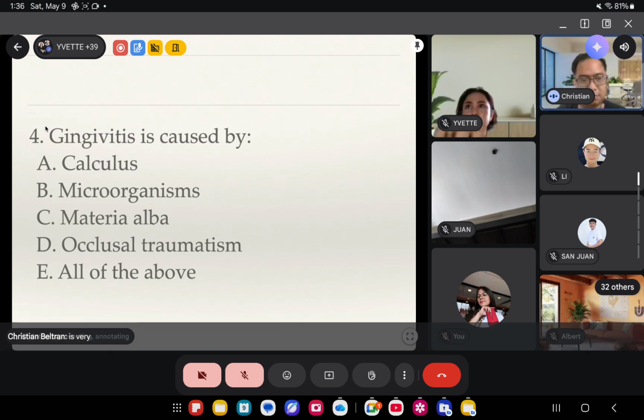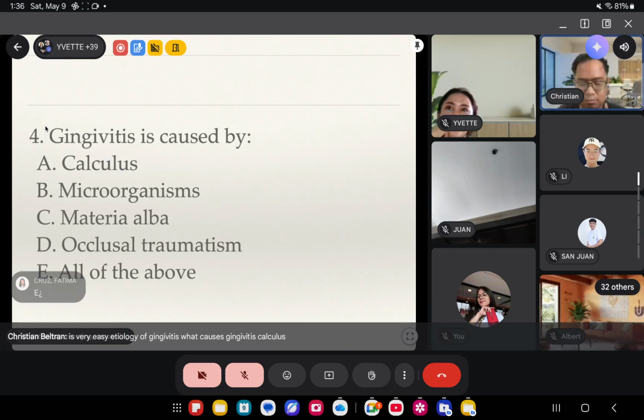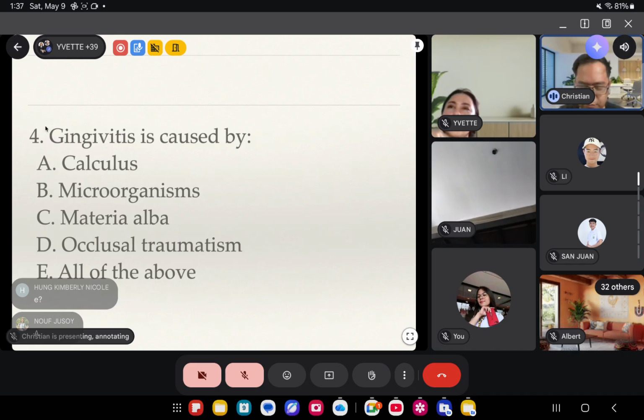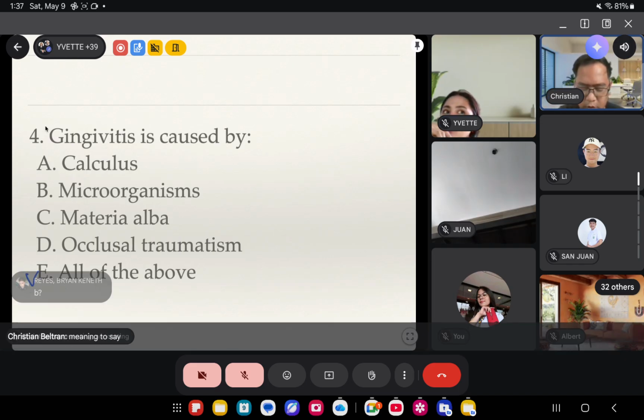This is very easy. Etiology of gingivitis. What causes gingivitis? Calculus? Microorganisms? Materia alba? Occlusal trauma? All of the above. So, meaning to say, occlusal trauma can cause gingivitis.